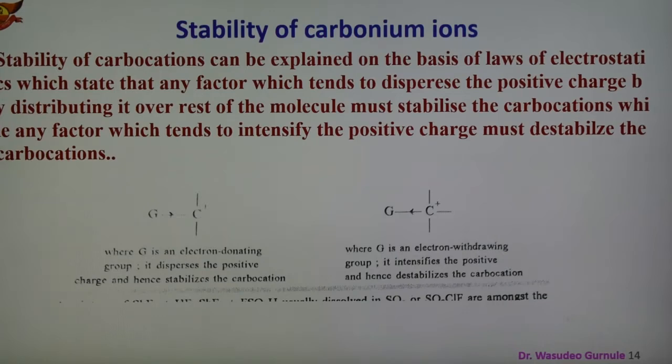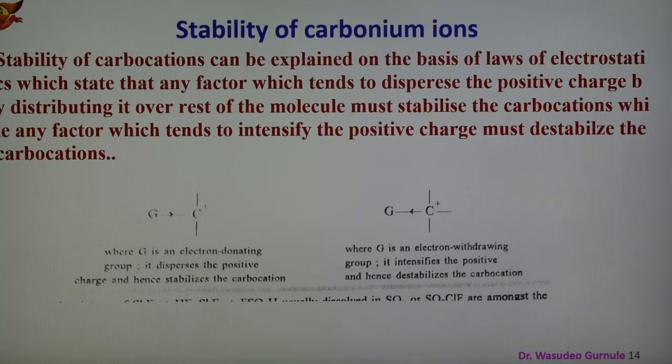The next topic is the stability of the carbonium ion, an important point. The stability of a carbocation can be explained on the basis of the law of electrostatics.